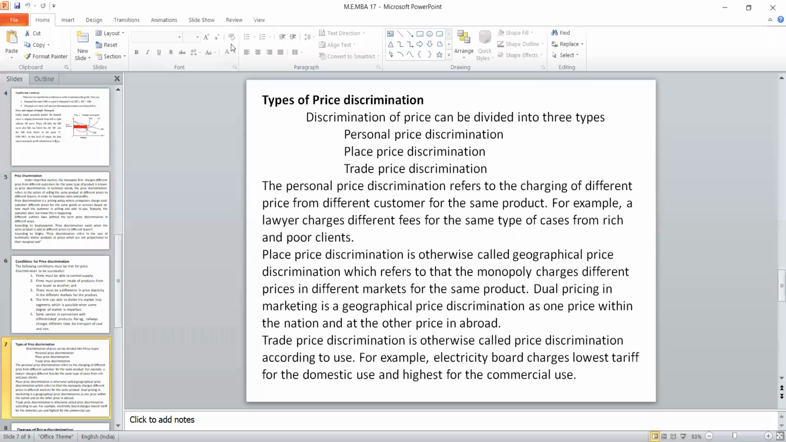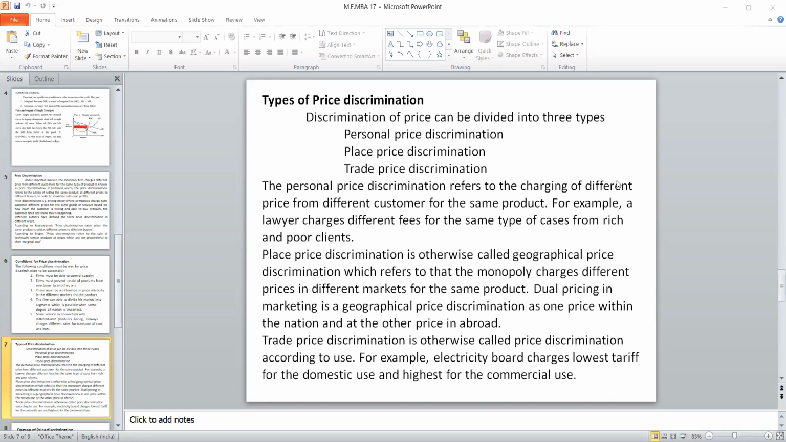Suppose, let me explain the personal discrimination. There is one student called Abrar. Rajashree Ramesh, are you there? Nirmal? Yes, sir. So suppose I am selling a product for 1,000 rupees. There are two customers, Nirmal and Rajashree.